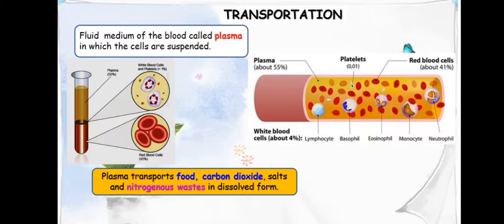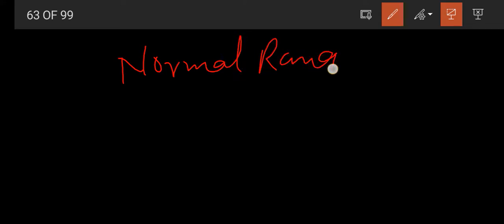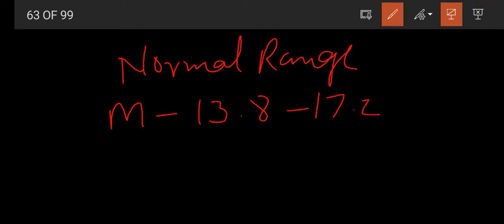Okay, first of all, we are discussing the normal range of hemoglobin in male and female. What is the normal range of hemoglobin in male? In male it is 13.8 to 17.2 g/dL, capital dL.